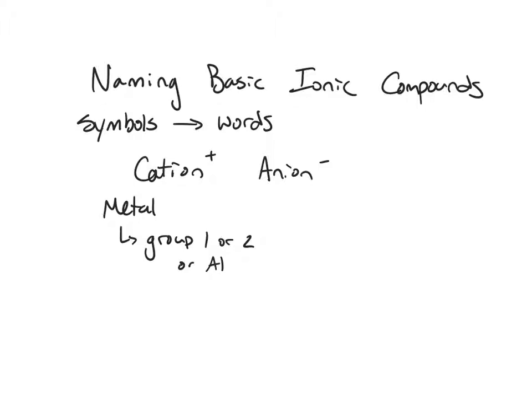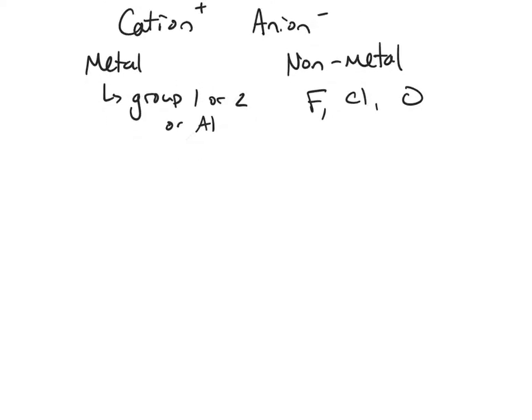Now basic ionic compounds do not cover transition metals. That will be covered in a different video lesson. Now the anion, on the other hand, is typically going to be a nonmetal, and this nonmetal will be made up of one atom. Examples include fluorine, chlorine, or oxygen. Now let's say you have an example like NaF.